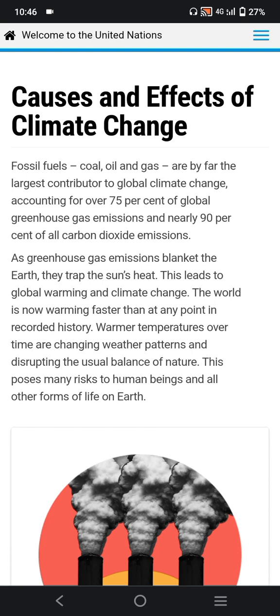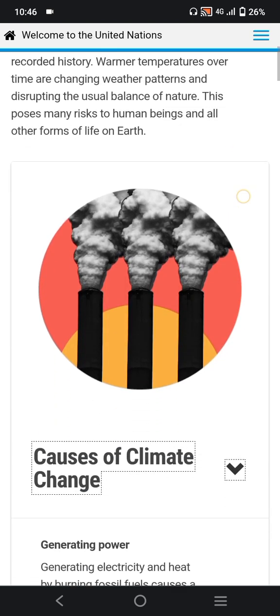The world is now warming faster than at any point in recorded history. Warmer temperatures over time are changing weather patterns and disrupting the usual balance of nature. This poses many risks to human beings and all other forms of life on earth.